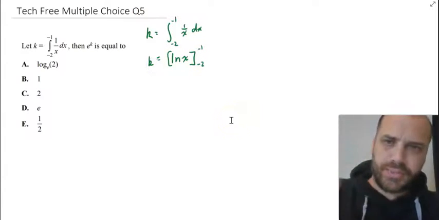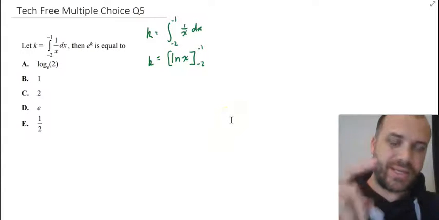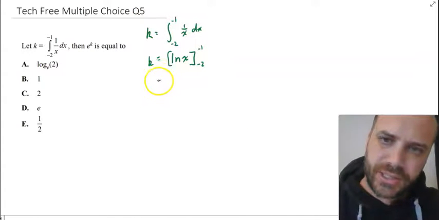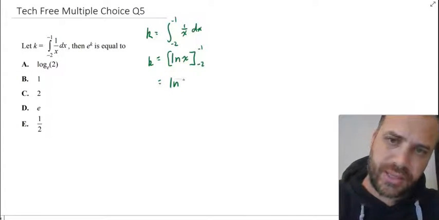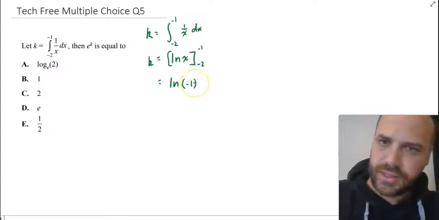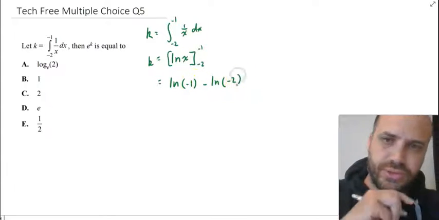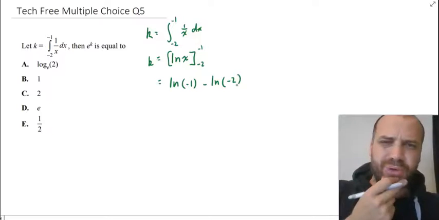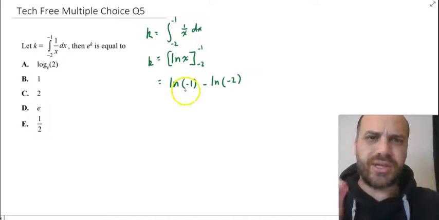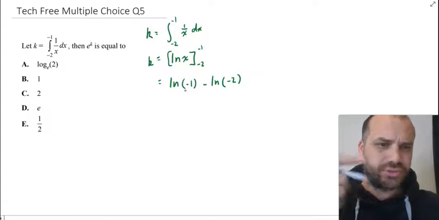Our next step here is to sub in -1 and -2 for ln x. So we're going to get ln -1 minus ln -2. And this feels like a big problem because you really don't want negatives inside of natural logs.